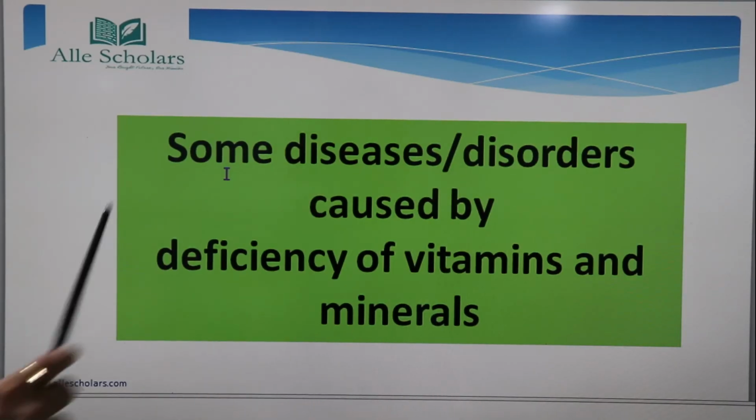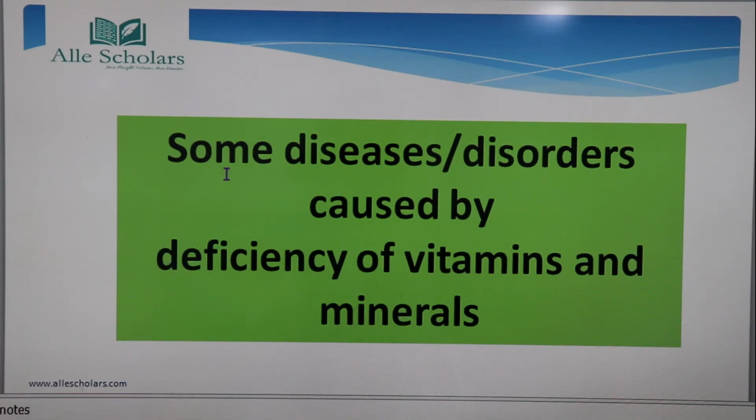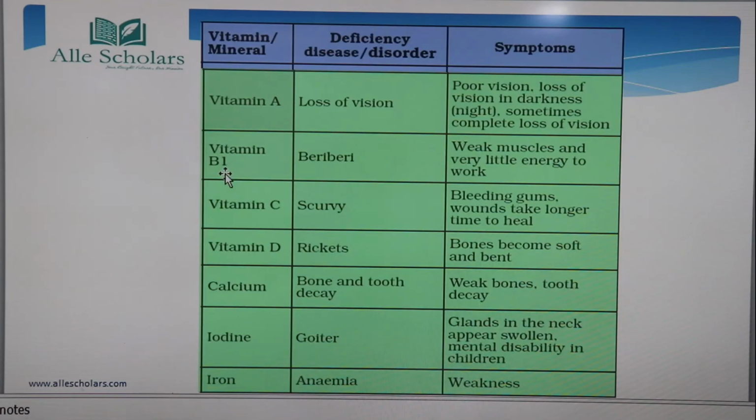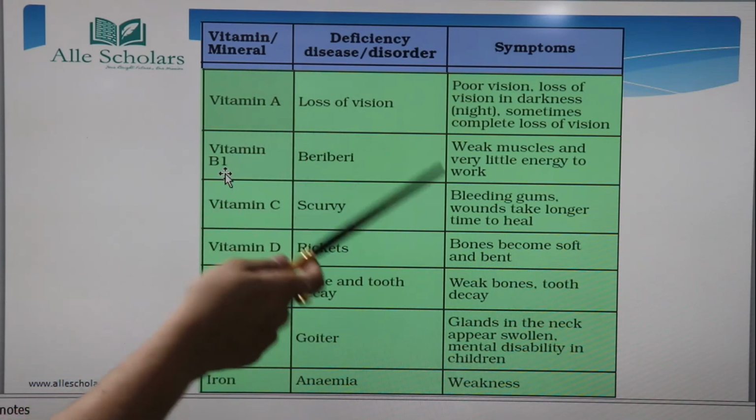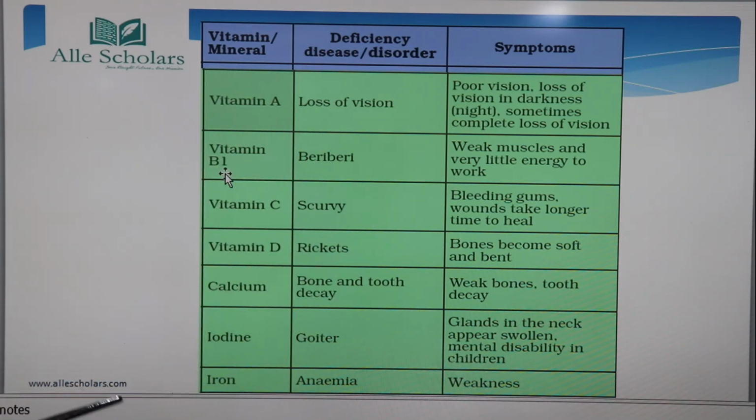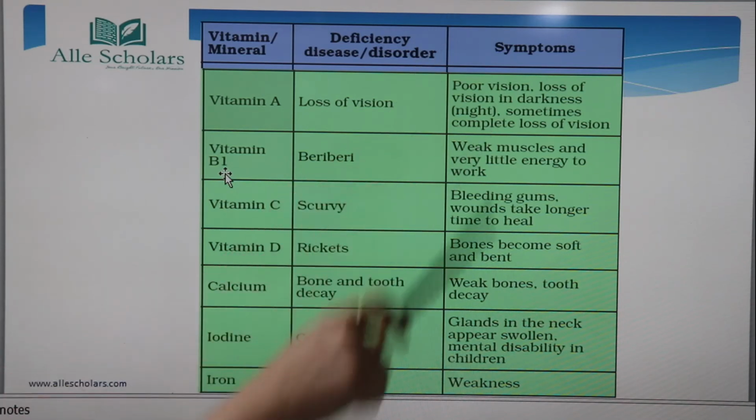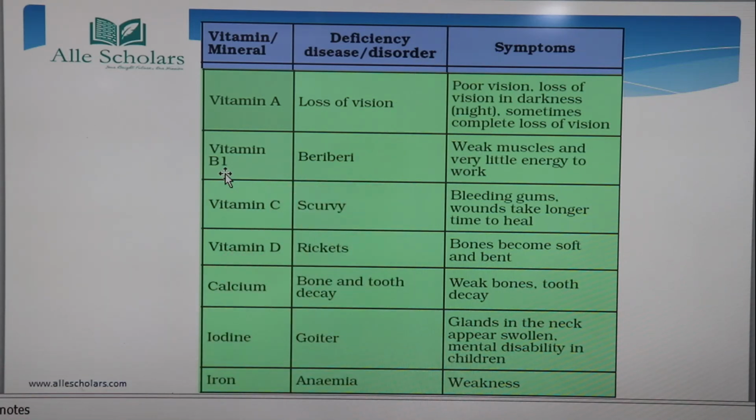Here you can see a list of vitamins and minerals, and the deficiency diseases and disorders that are caused, and these are the symptoms which occur when there is a deficiency of a particular item. If you go to my previous video, you will see that there I have discussed vitamins and minerals.